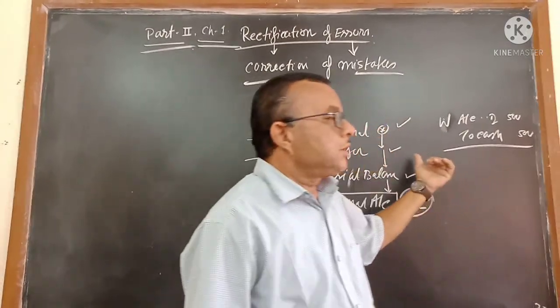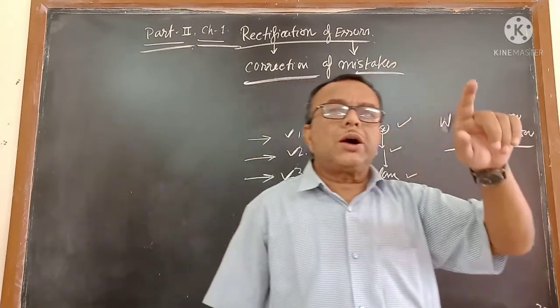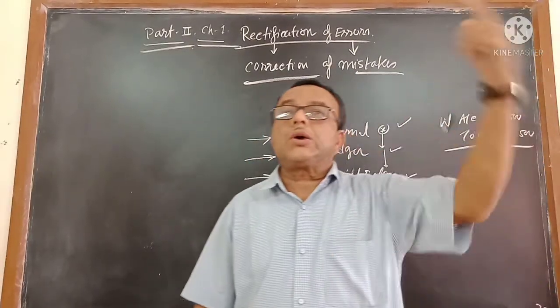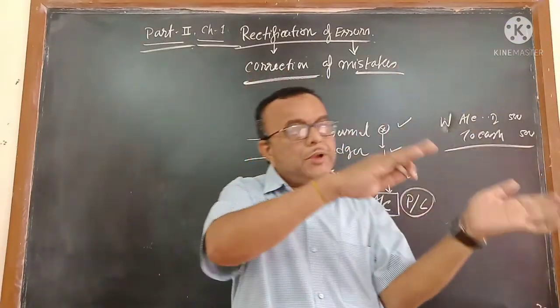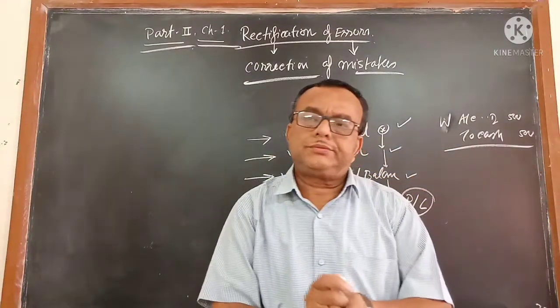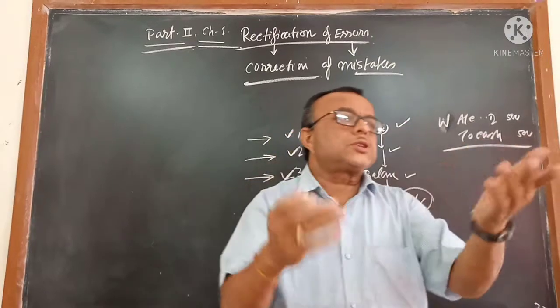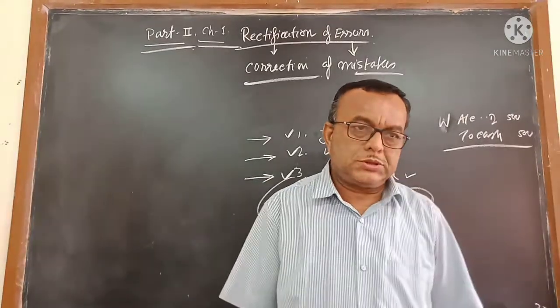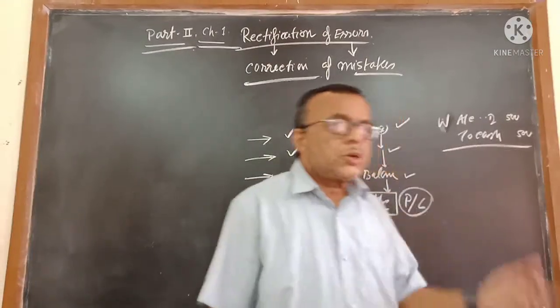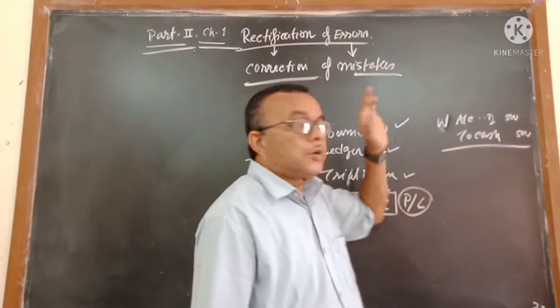It is a mistake because in place of salary account, in the trial balance the wages account will go, but salary account goes in debit, and wages also goes in debit. This is called a mistake of principle, errors of principles. Errors of principles the trial balance will not be able to identify.